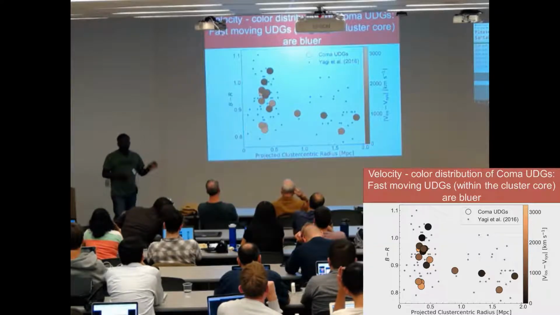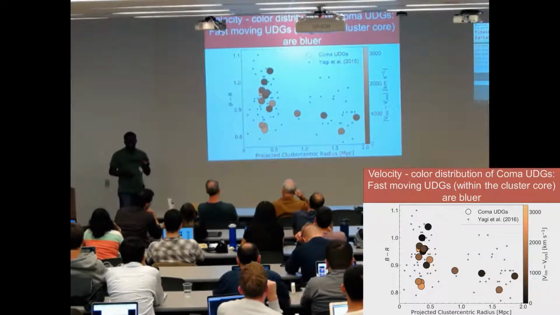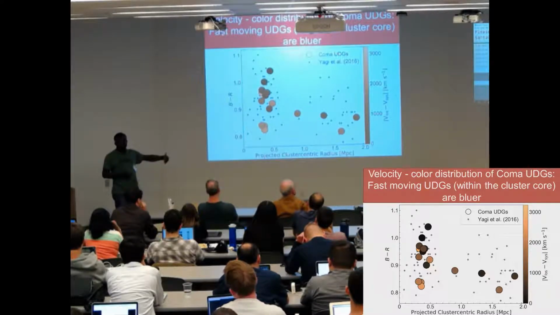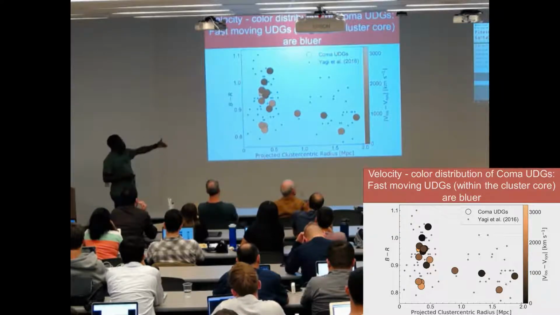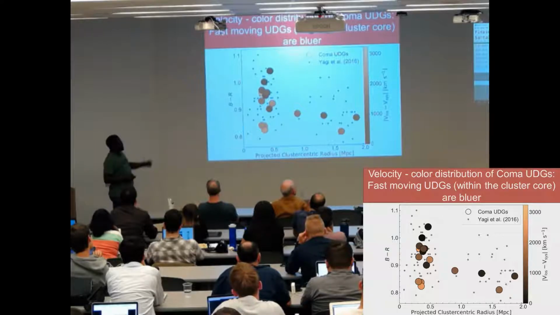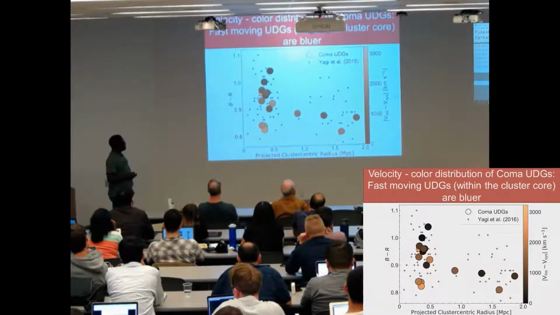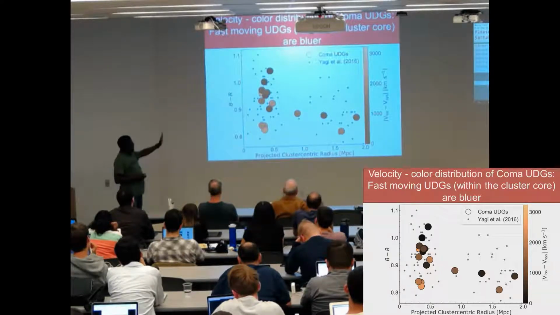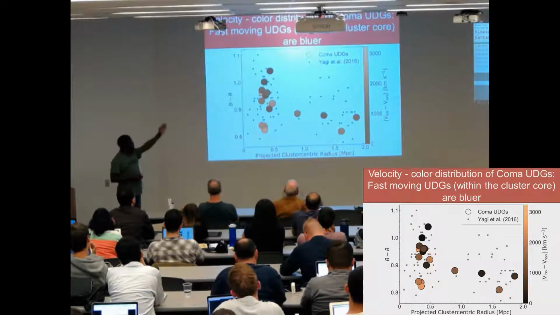Now, it's important that you know that UDGs are essentially red, low surface brightness galaxies. So when I say bluer, it's in a relative sense. They're still red galaxies, but they're just bluer than those moving with slower velocities. And this is very important. As we move on, you'll see the reason why. But in understanding this plot, you have to bear in mind projection effects. Some of the UDGs that are within the cluster core could actually be further out in the cluster.